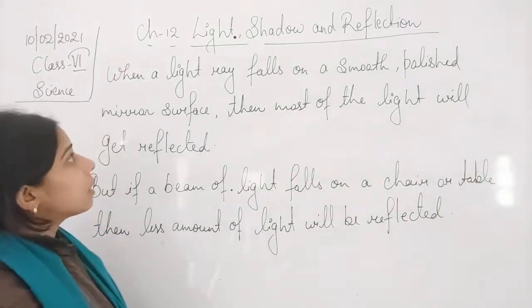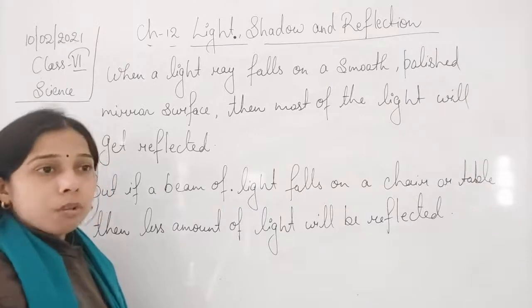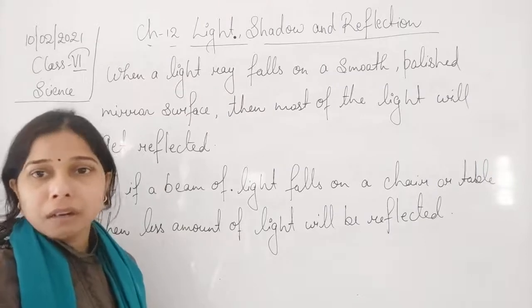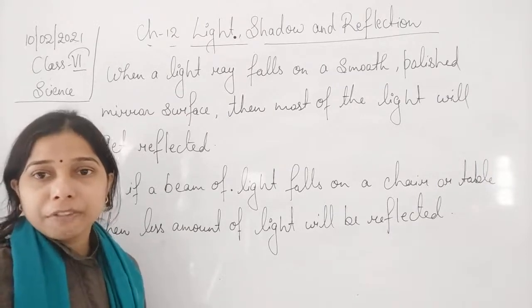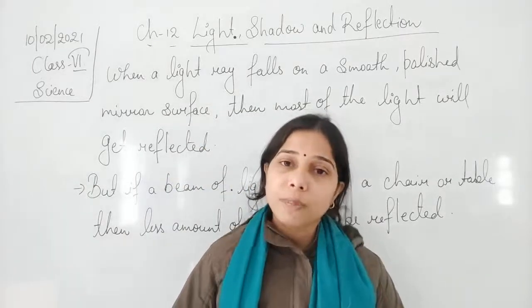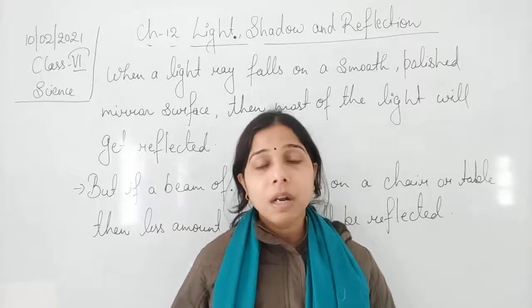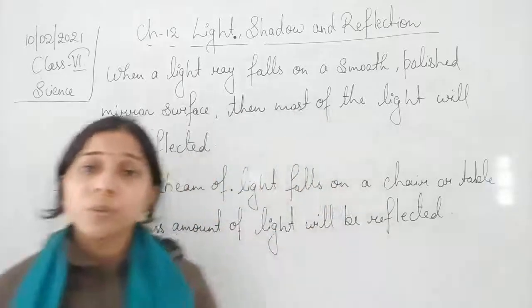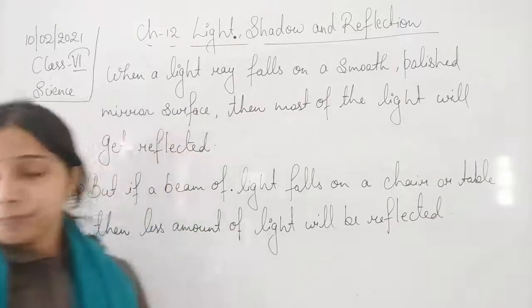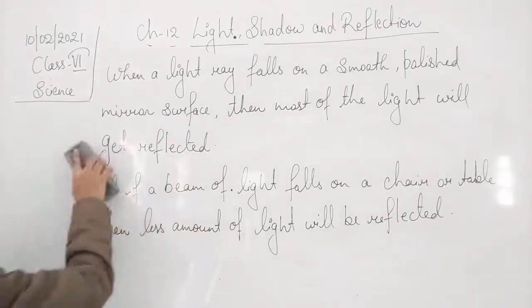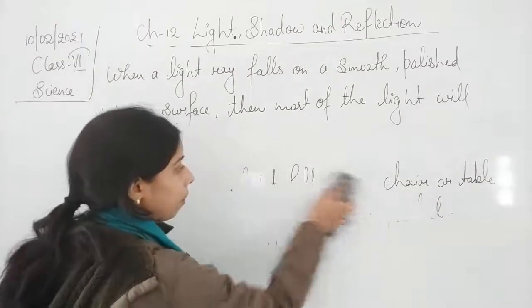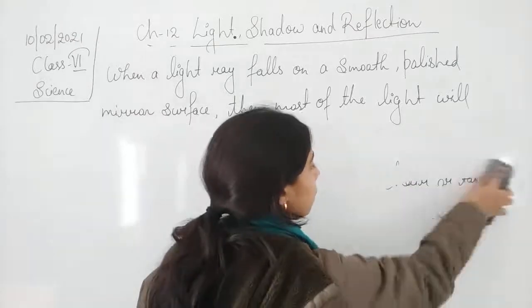Okay, students, so we can say that when a light ray falls on a smooth surface, a greater amount of light will be reflected. If it is falling on a rough surface, less light will be reflected. So reflection of light also depends upon the type of the object. If the object is smooth, the reflection will be much more, and if the object is rough, then the reflection will be much less. Now, we can understand this with the help of a diagram also, students.